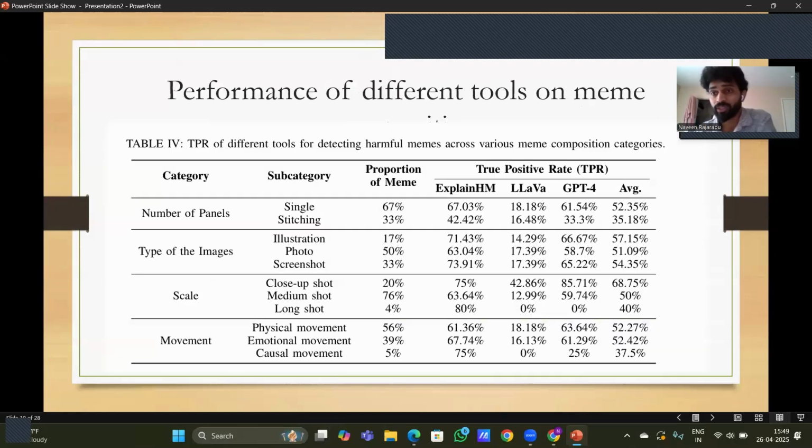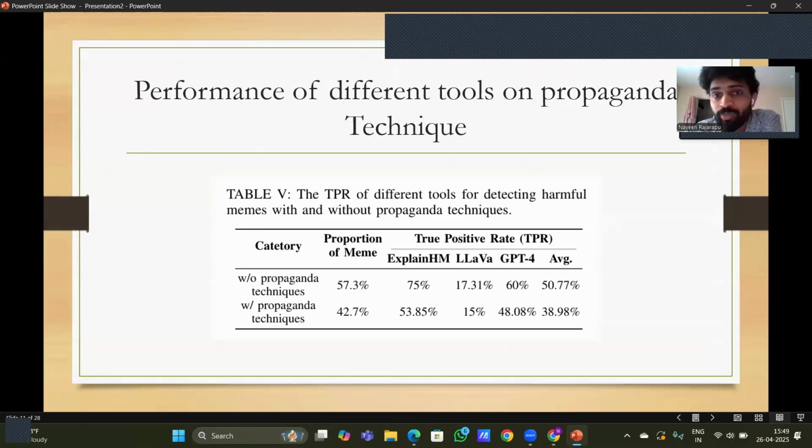So for meme composition there is still a need for a new framework. Next, the performance of different tools on propaganda techniques. The performance of ExplainHM without propaganda is good with 75%, and ChatGPT-4 is also good at 74%, but with propaganda it dropped significantly to 53.85%. So they concluded that there is really a need for a new model to tackle those challenges.